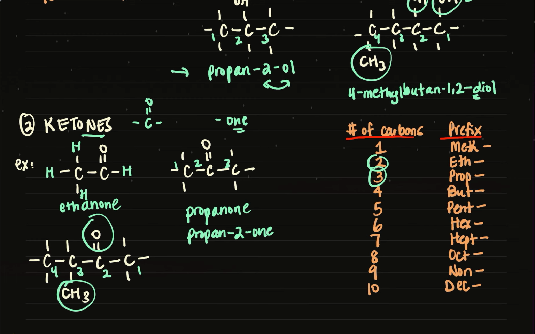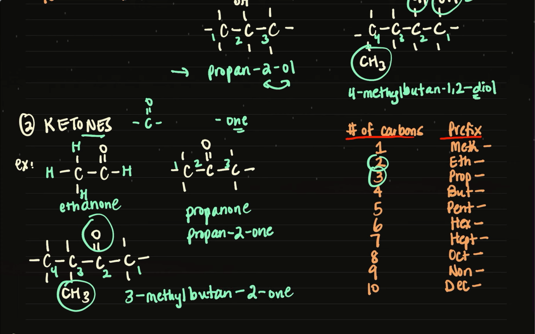So what I can see here is that I've got a 3-methyl, so 3-methyl, 4 carbons is bute, so butan-2-one to indicate that my ketone is on carbon 2. All right, so that's how we cover ketone nomenclature. Let's do a couple more in this video lesson. There's quite a few functional groups, so maybe we can do the next set in another video.